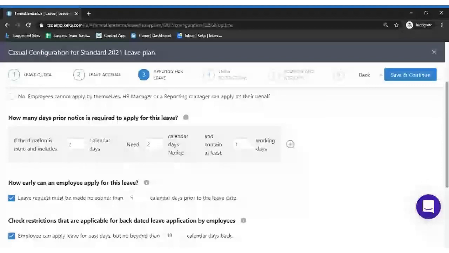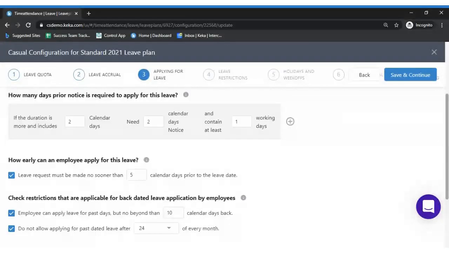Right, so for applying for this particular leave type, how many prior days notice is required to take leave? Here we can manage the setting saying that if the duration is more than and includes 2 calendar days, I need 2 calendar days notice. In that, at least 1 working day should be available. So we can manage such settings.